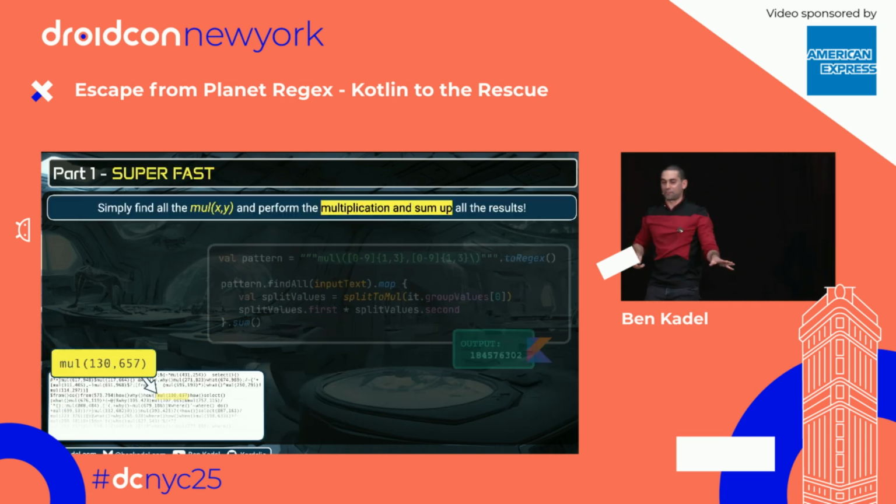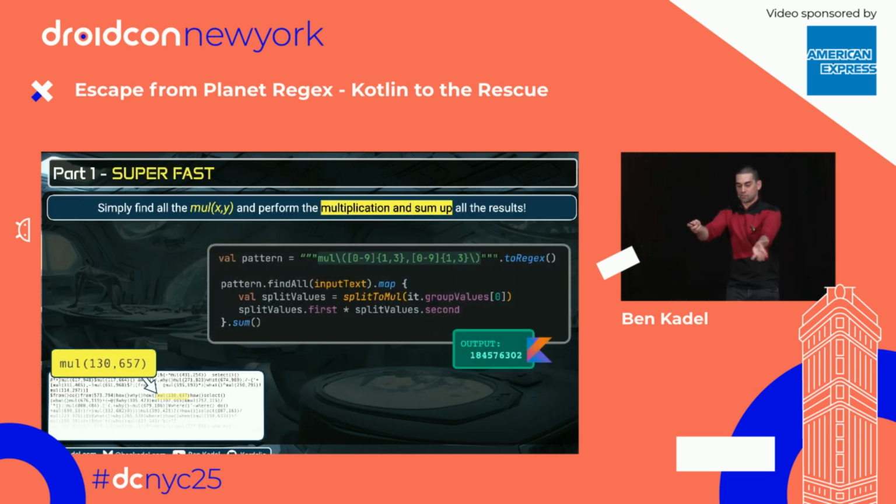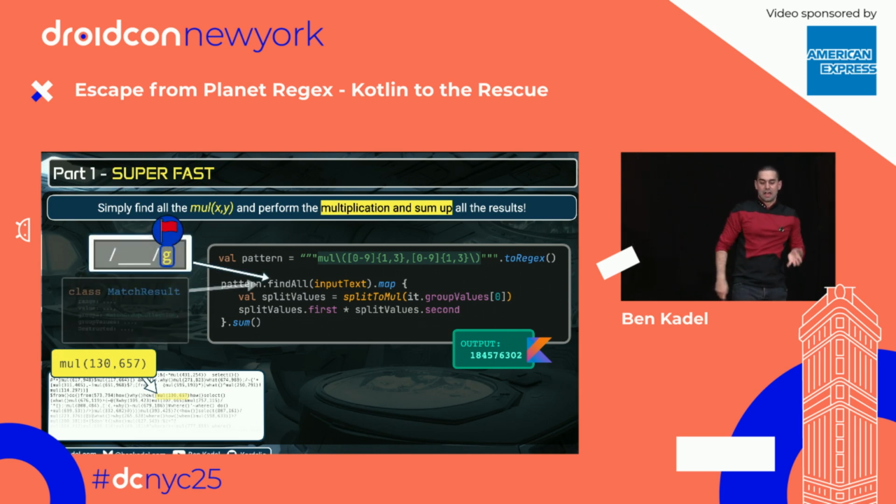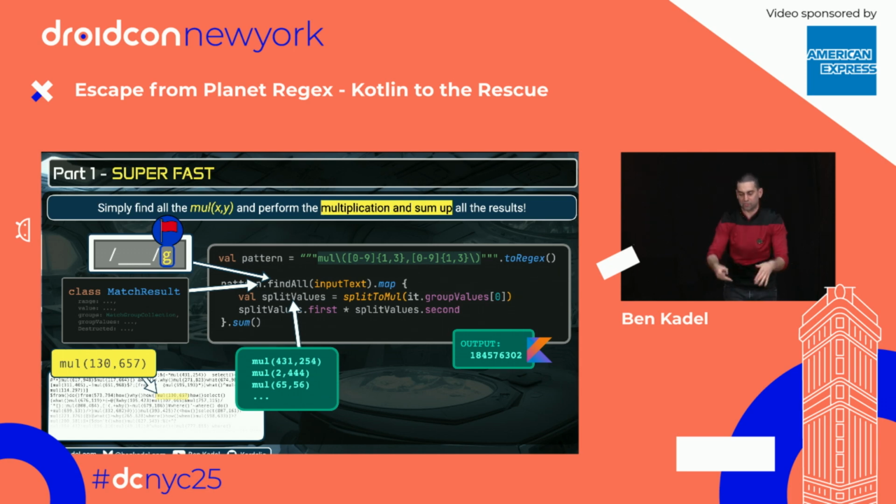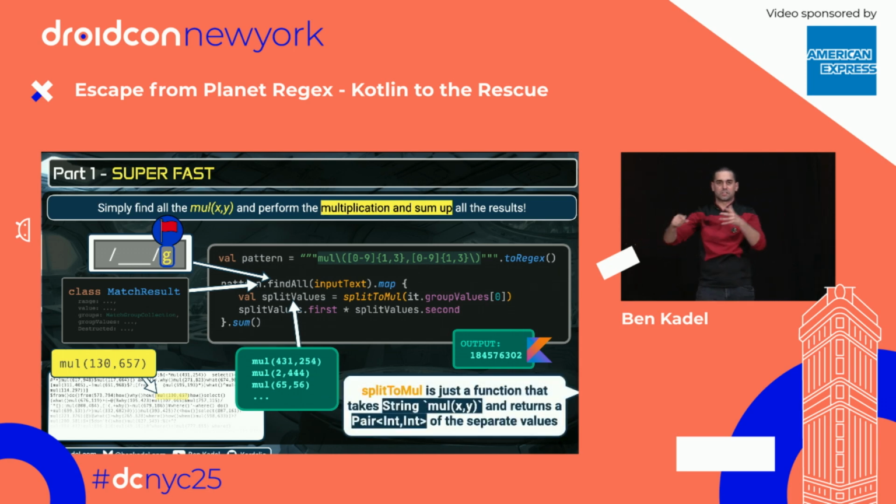So let's do part 1 real fast. This is the code for part 1, right? Straightforward. We're looking for mul. Don't forget to escape your curly brackets. We're going to use the global flag. We're going to get a bunch of results here like this. And of course, we can make some sort of string utility function to split the numbers out and multiply them. We don't care about part 1.